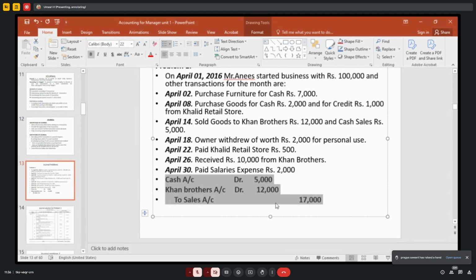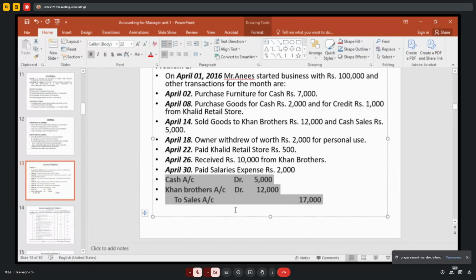Ma'am, for cash and Khan Brothers, we need not write "by", ma'am? These days they are writing "by cash". No, the transaction is totally different. You are making sales. Khan Brothers is purchasing from you, right? So he is not giving cash. Cash sales is different. You are making both cash sales as well as credit sales to Khan Brothers. Both transactions you are making. Ma'am, that transaction I can understand, but my question is, should we write "by" before cash account and Khan Brothers account?